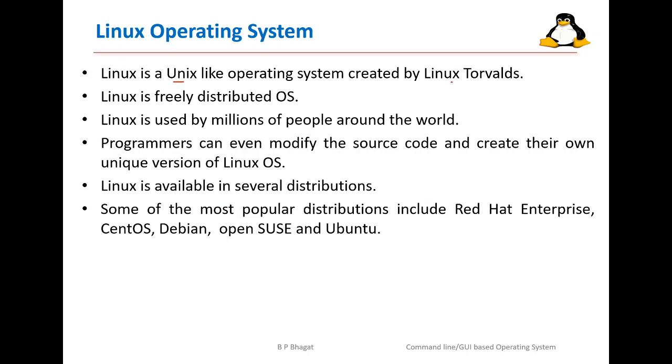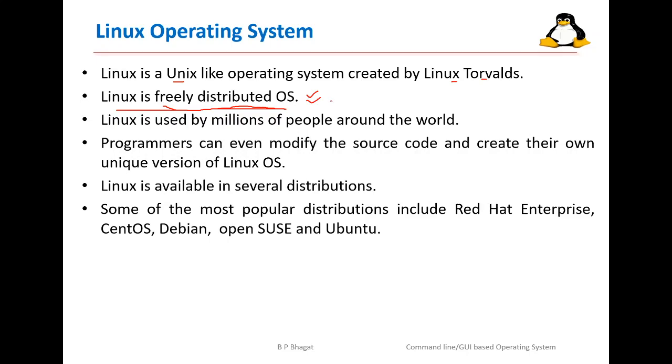It is created by Linus Torvalds. That's why the name Linux. The main feature related to the Linux operating system is that it is a freely distributed operating system. So this is a very important feature of the Linux operating system.